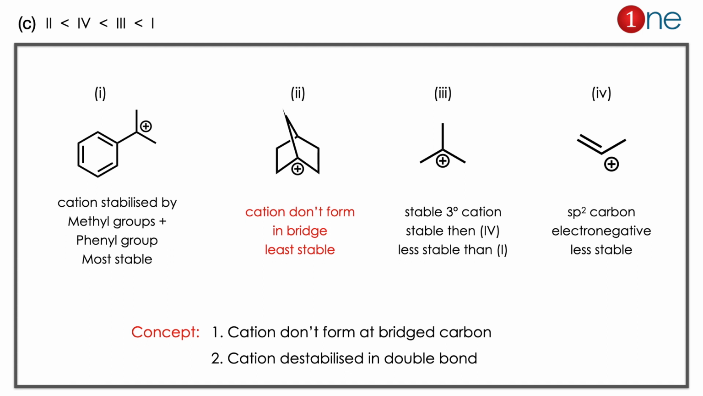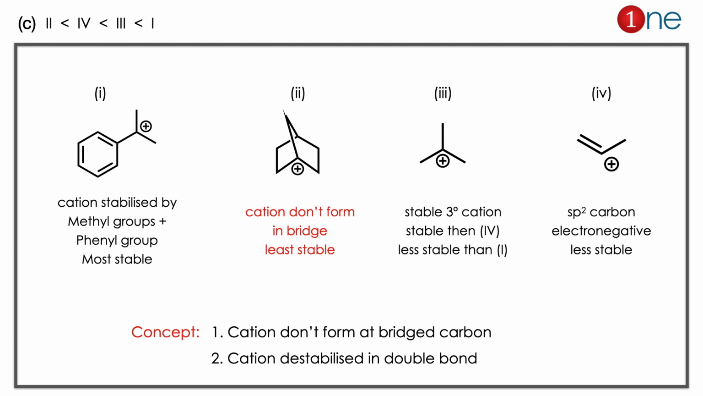Let us look at the highly stable one, which is definitely the benzene attached one because of the resonance as well as the hyperconjugation of the methyl group. So it will be the highest stabilized one. Let us analyze between 3 and 4. 3 is just a tertiary cation. 4 is the cation attached with an electronegative double bond.